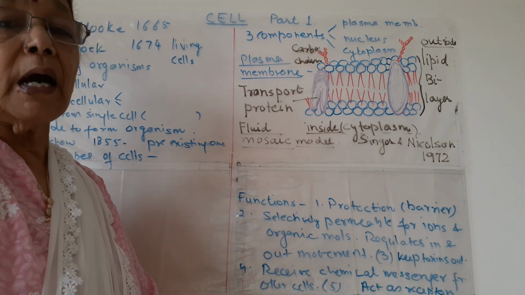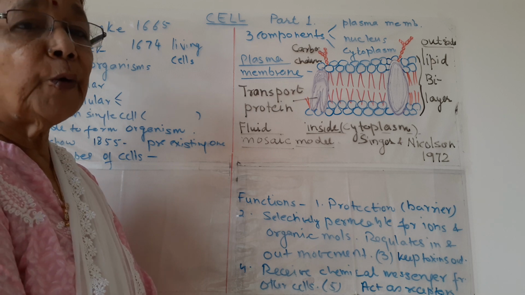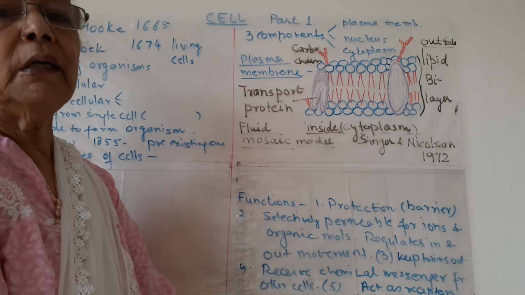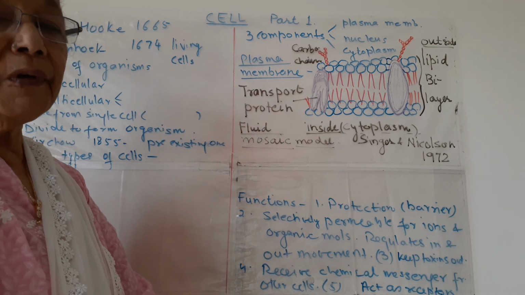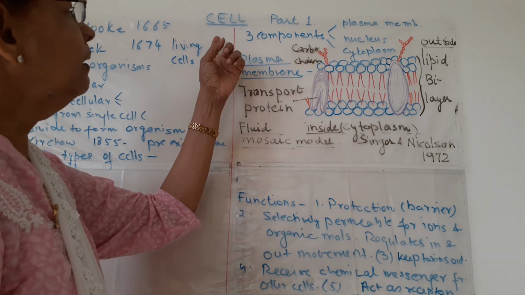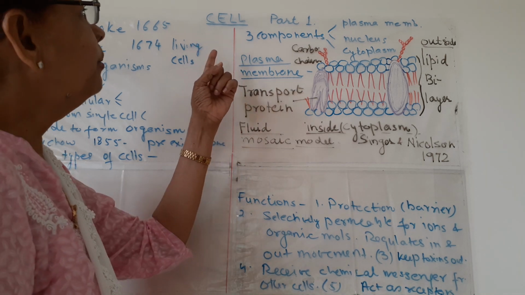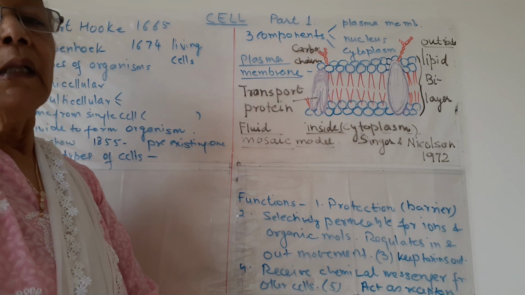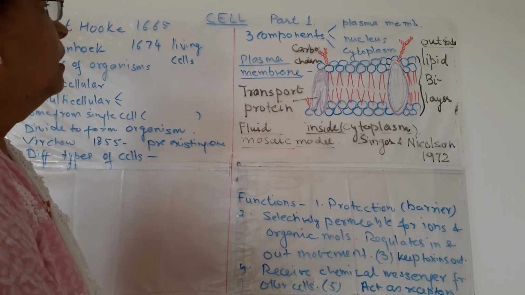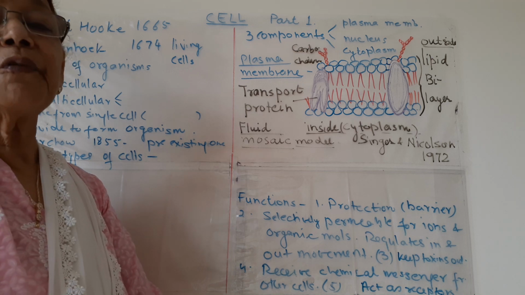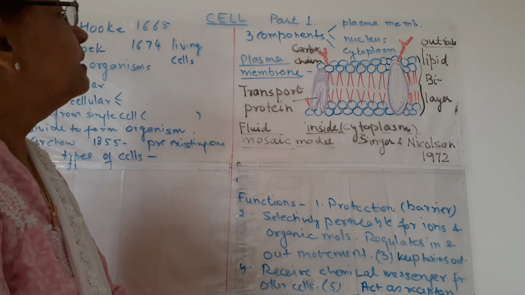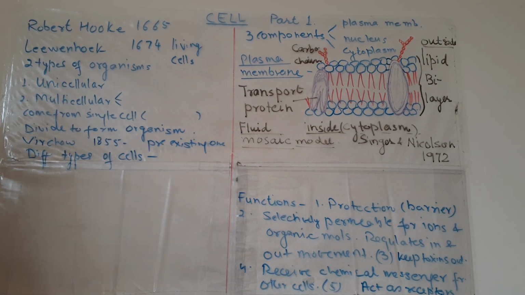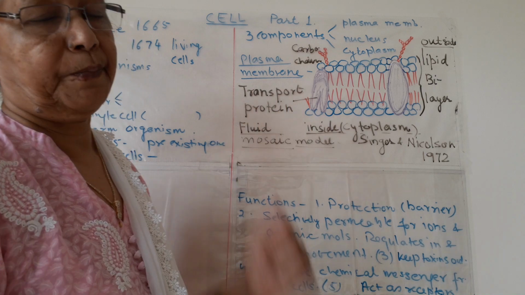I am going to start the first unit from biology. So the first chapter, fundamentals of life, that is the cell. We will start today about the cell. This is part 1. Now what is a cell? The word comes from a Latin word cella, C-E-L-L-A, which means a small room.